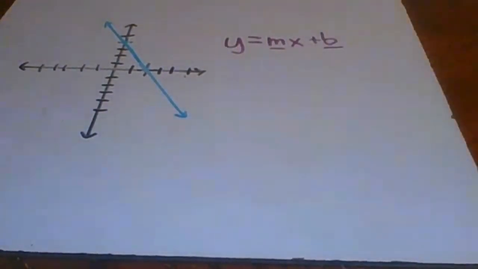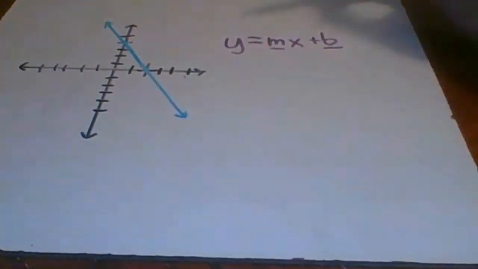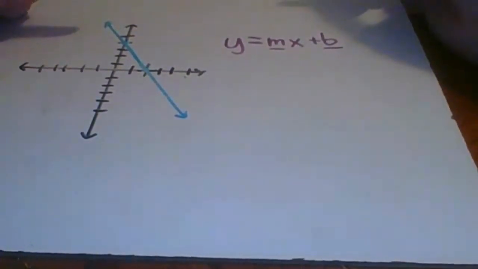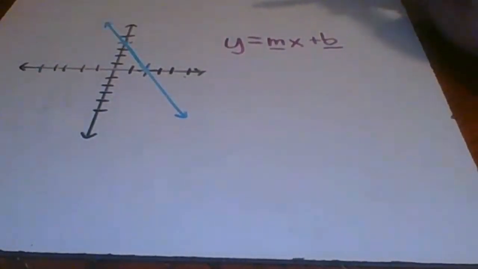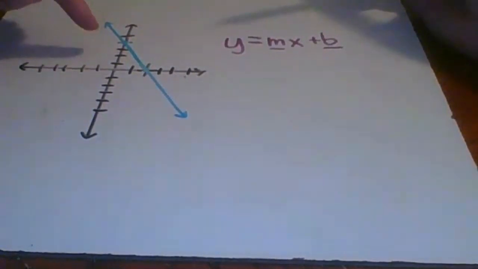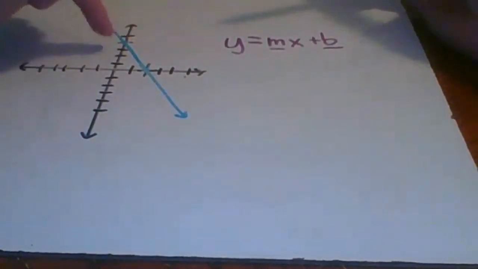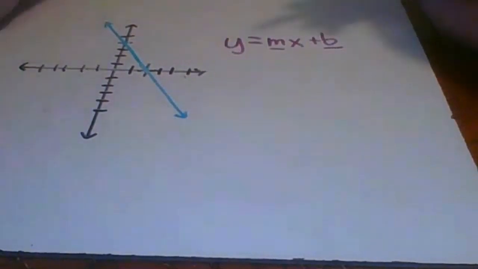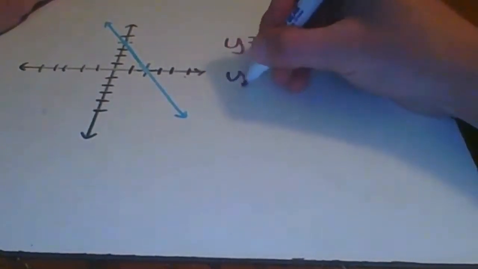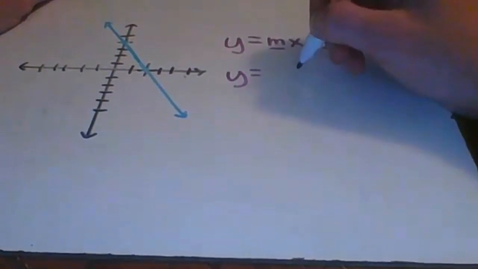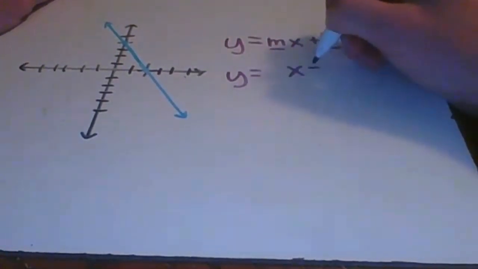Now, last week we went over this. Now, instead of just finding out what slope was and y-intercept was, we're now going to put them together and make the equation. So looking at this line, remember we read it from left to right. What do you think my y-intercept is? 4. And since it's up here, is that going to be positive 4 or negative 4? Correct. Positive 4. Let's leave a little blank there. Plus 4.